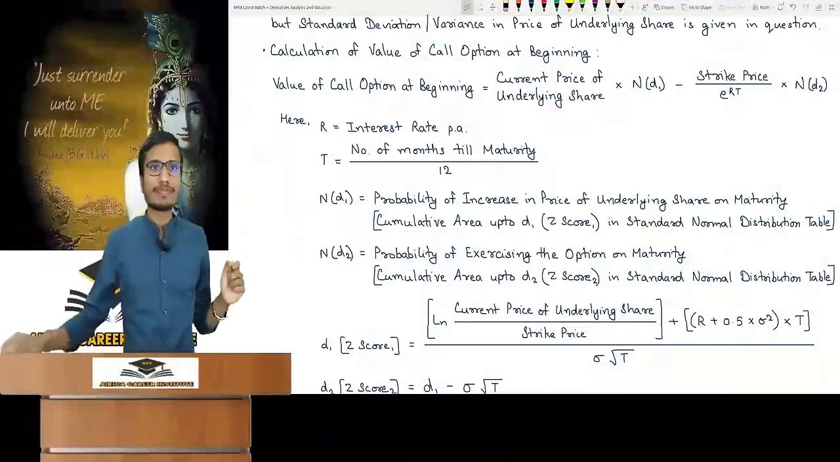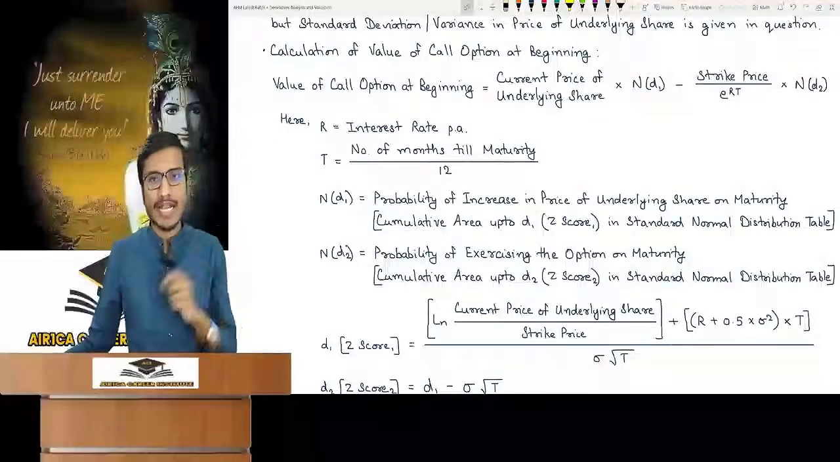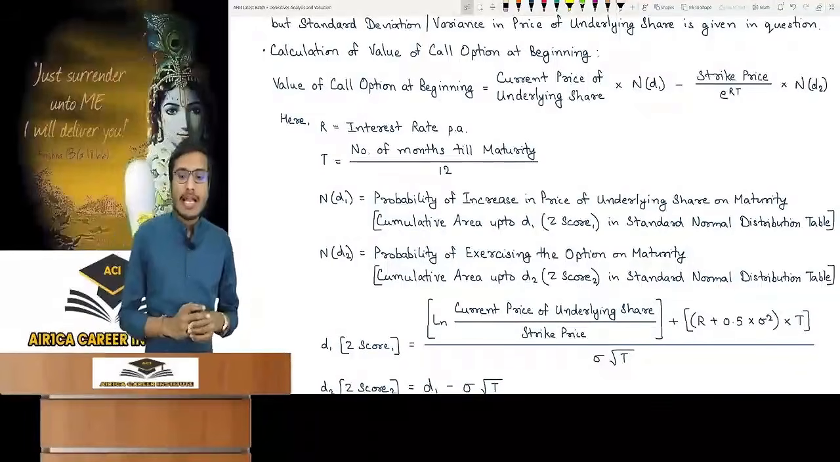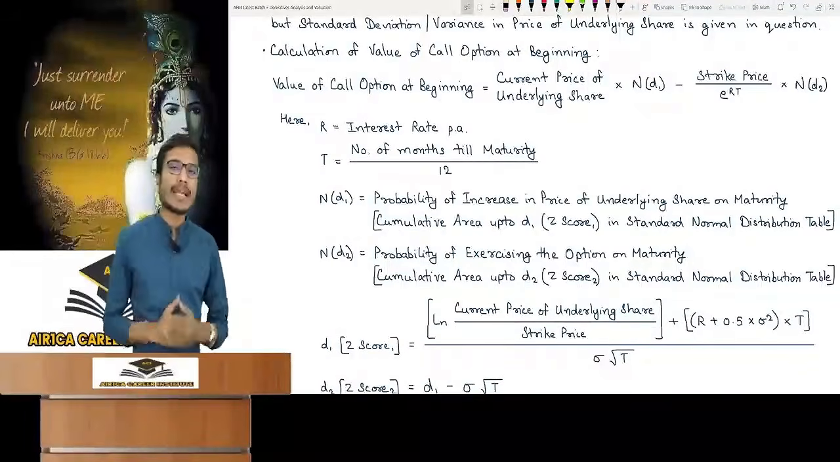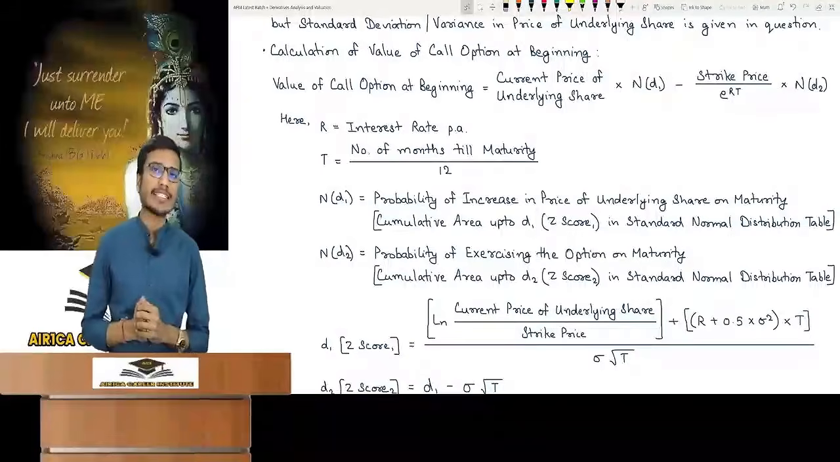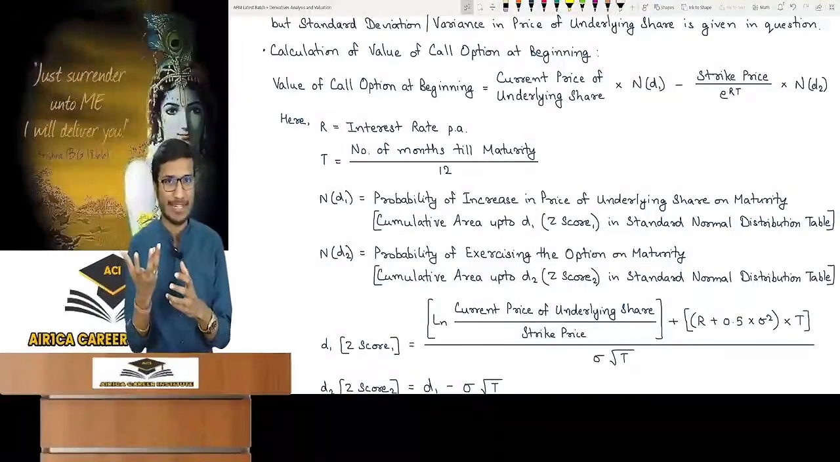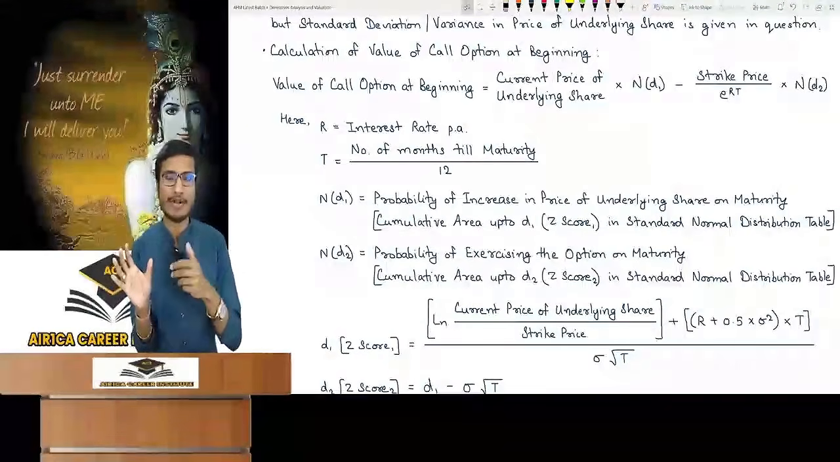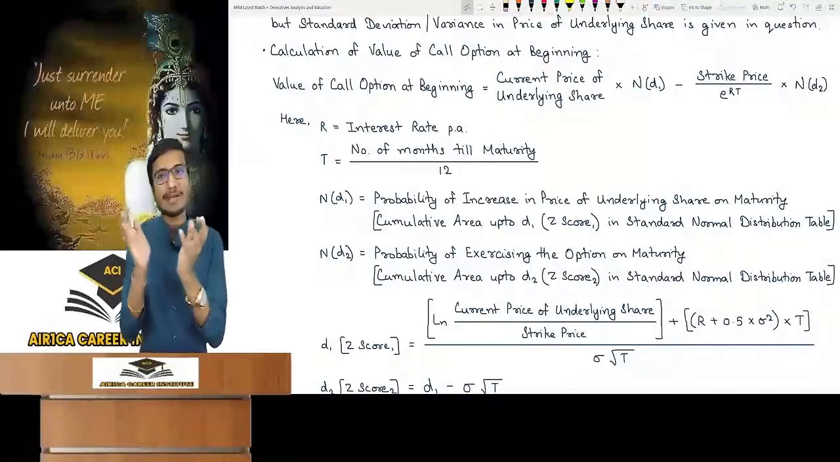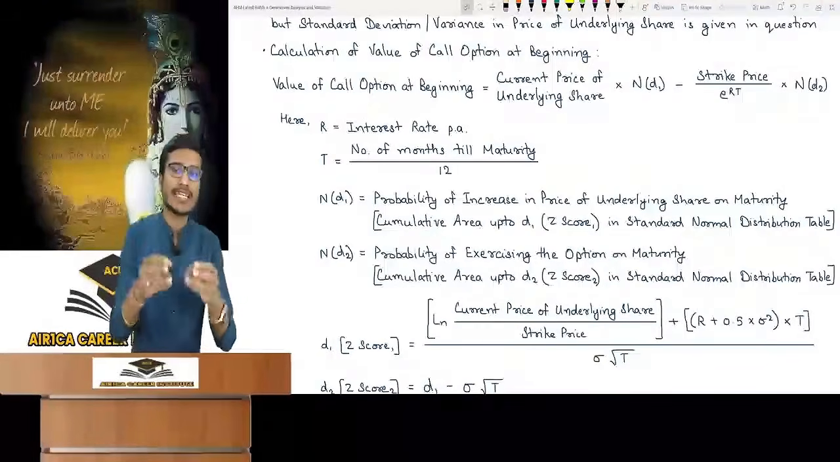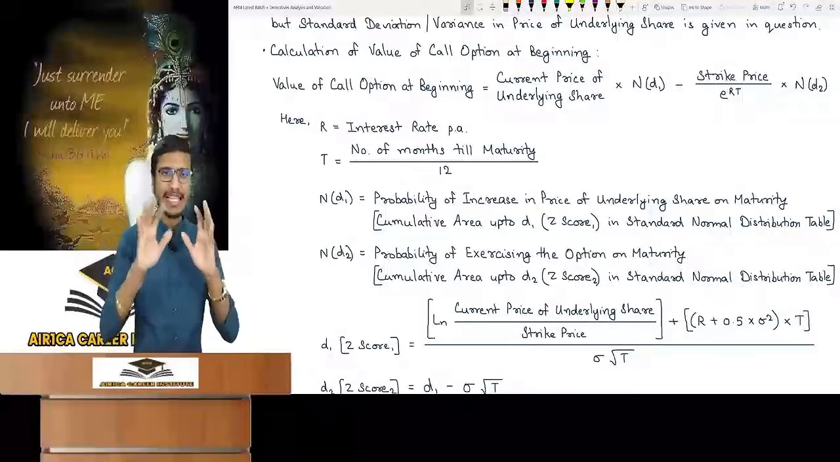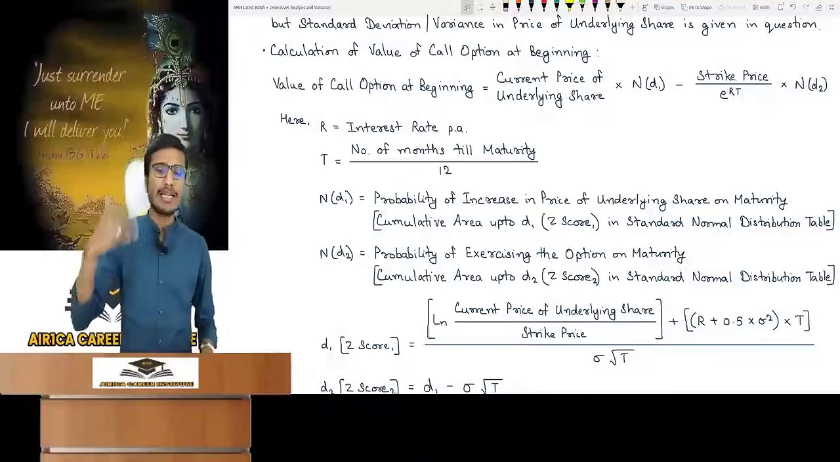So here you have to find the value of the call option at the beginning, right? Its formula is current price of underlying share times N(d1), minus the PV of the strike price. Here PV is done by continuous compounding, so you know that in the denominator e to the power RT means PV. In practical life, continuous compounding works, so the institute did well here. This is multiplied by N(d2).